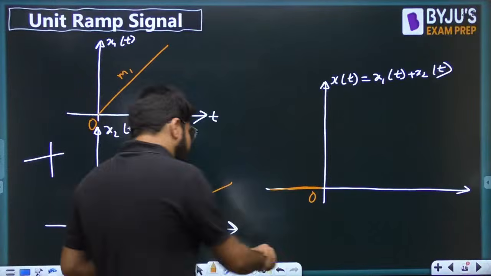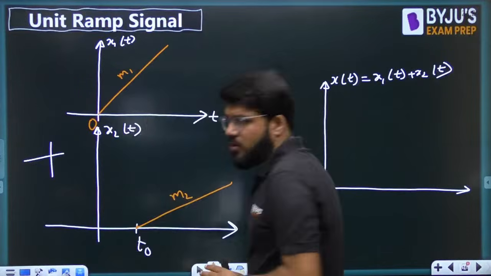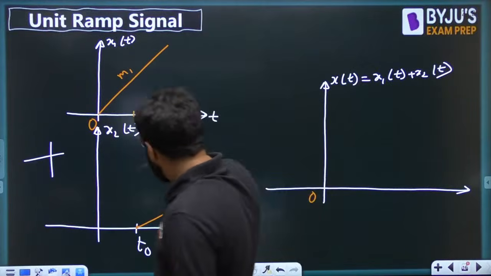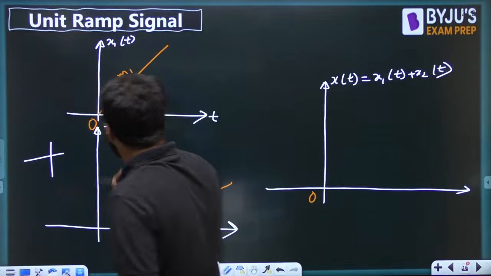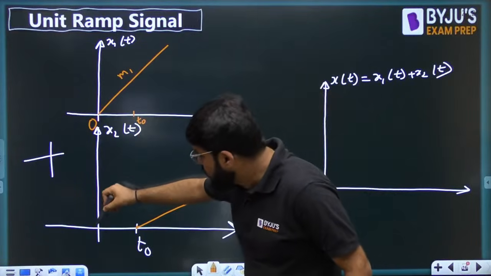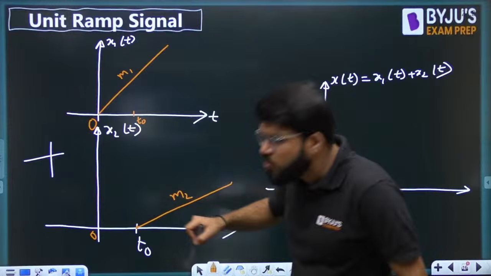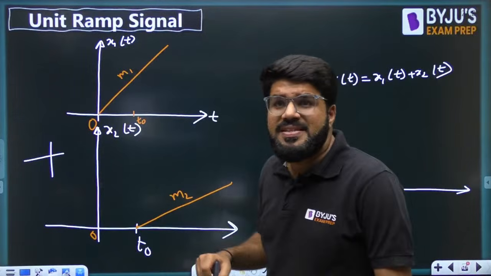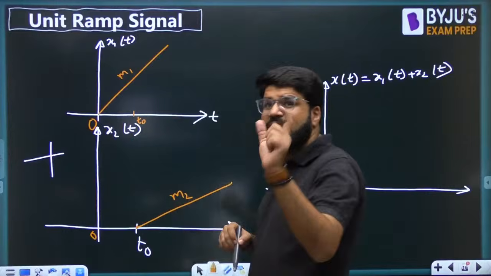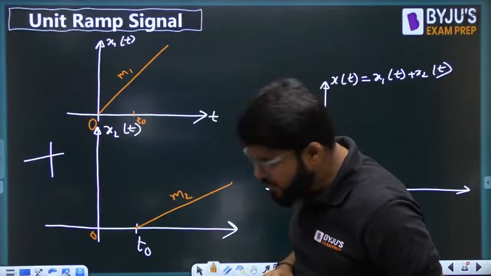Then let us talk about between 0 and t naught. Till t naught there is no activity from x2, so there is only the signal x1(t) but no x2(t). So it is x1(t) plus 0.